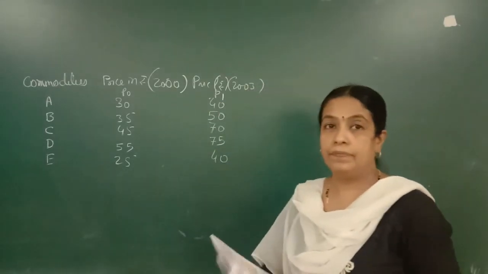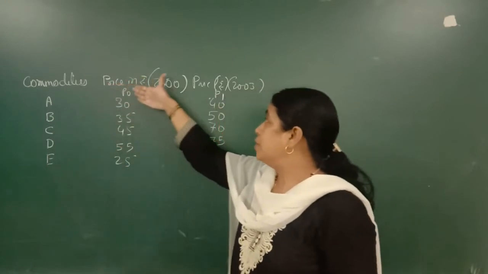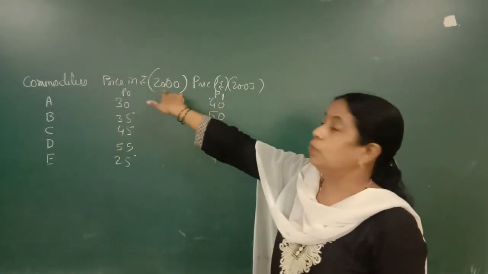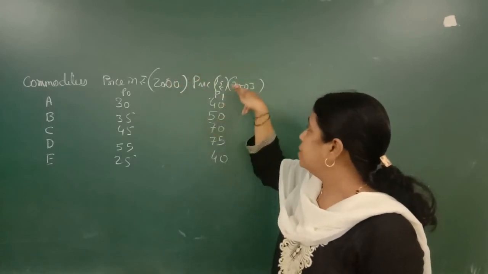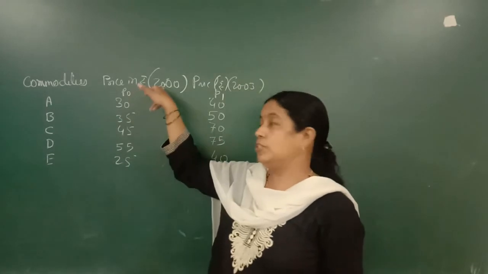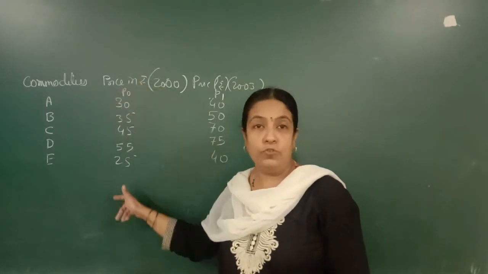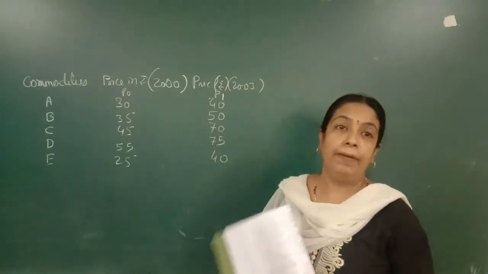These are the different commodities given. The price of this particular commodity in 2000 is given here, and the price of the same commodity in 2003 is given here. We have to consider 2000 as the base year, so all these values will be P0, and this as the current year, so all these values will be P1.